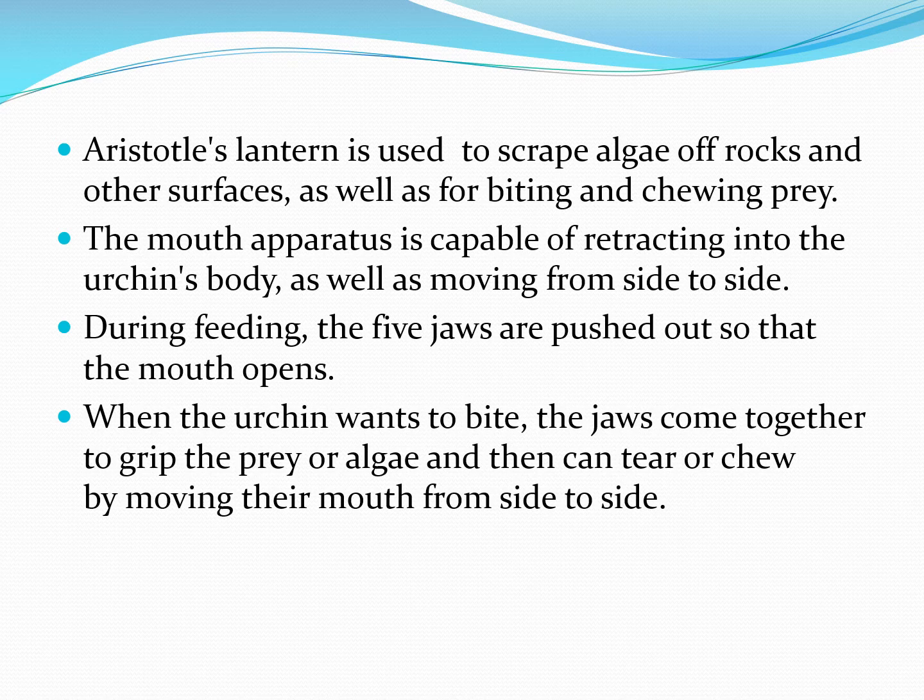So it is used to scrape algae off rocks and other surfaces, as well as for biting and chewing the prey. The mouth apparatus is capable of retracting into the urchin's body as well as moving from side to side. During feeding, the 5 jaws are pushed out so that the mouth opens, and when the urchin wants to bite, the jaws come together to grip the prey or algae and then can tear or chew by moving their mouth from side to side.